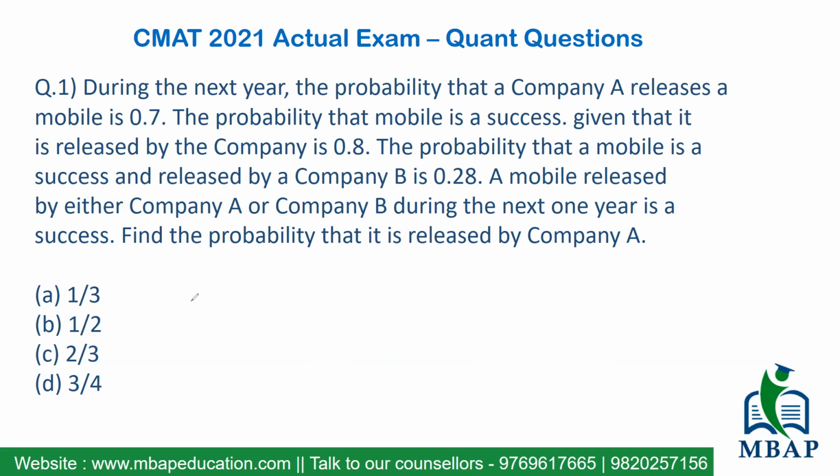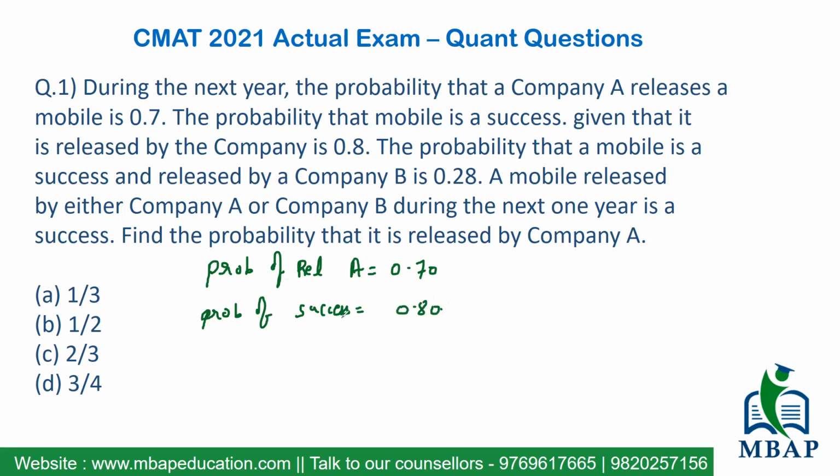Let's start with the first sentence, what they have given you. What is the probability that the mobile will be released by company A? So we have the probability of release by A, that's been given to you as 0.7. At the same time, the probability of success has also been given to you as 0.8.